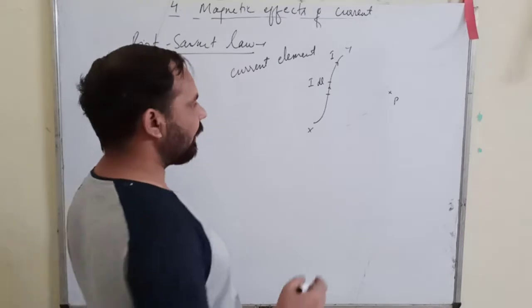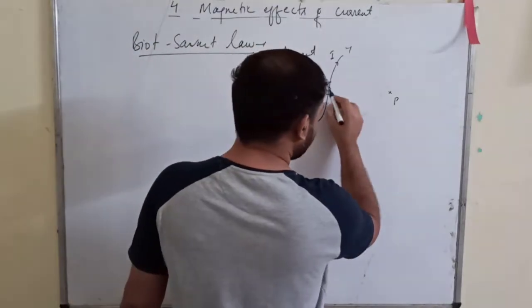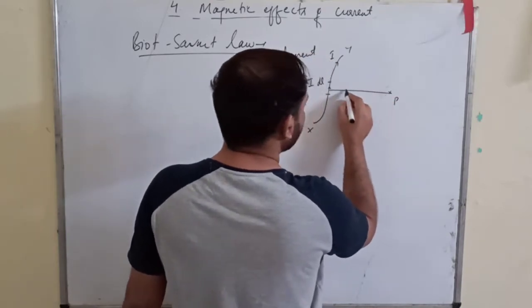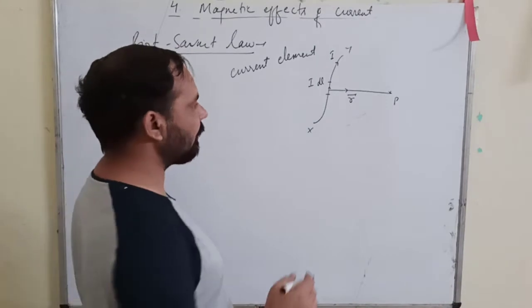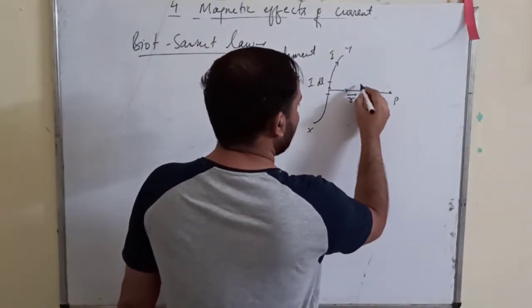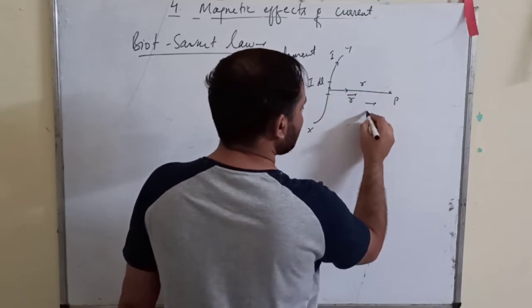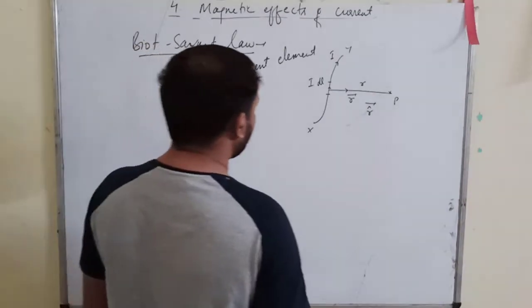Now let us suppose that the distance of this current element from the point P is r. This is the r vector, from here to the point P, the length is r and the direction is r cap.